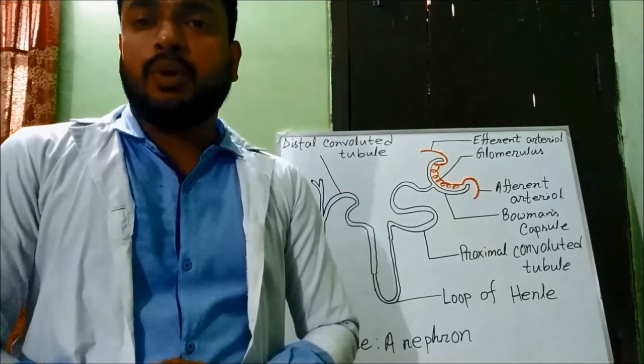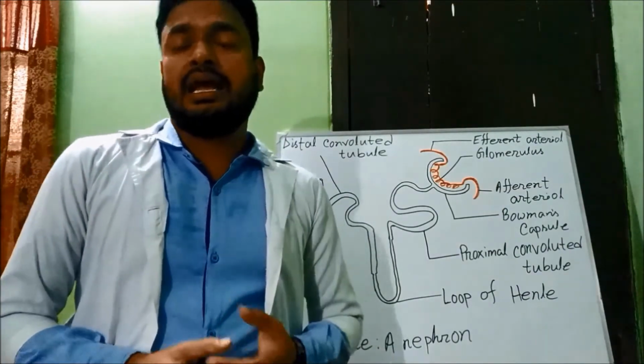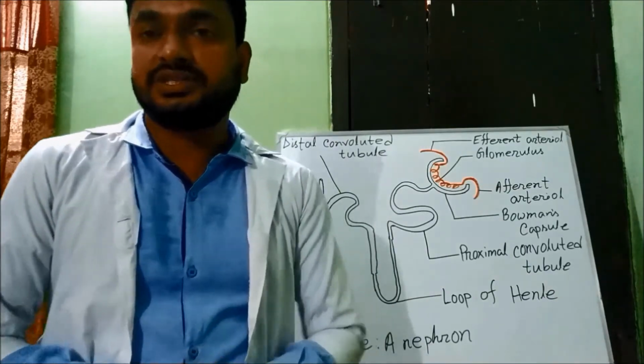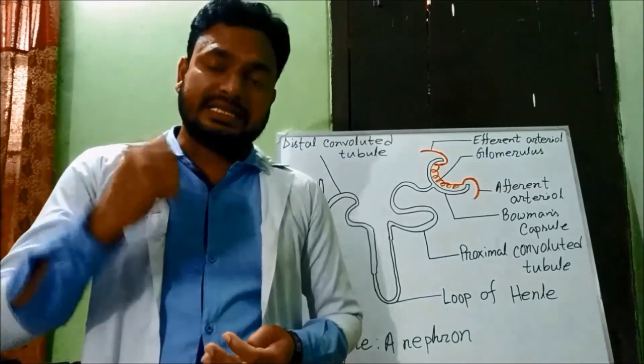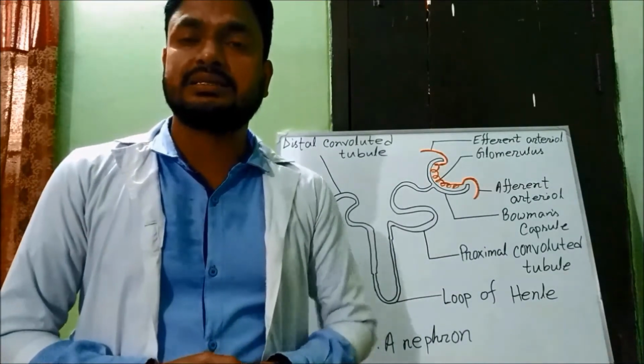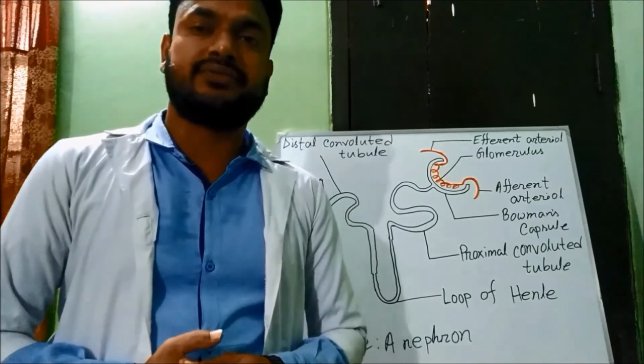Students, we have already discussed that each kidney has a particular type of tubule called uriniferous tubule, and each uriniferous tubule has two parts. One is the nephron and another is the collecting tubule. Let's discuss the nephron.